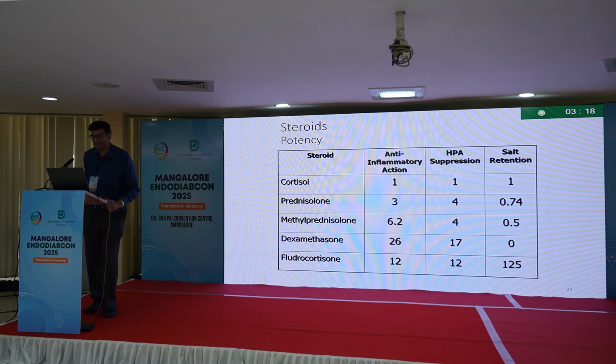Which steroid to give? Hydrocortisone is the treatment of choice. Prednisolone is cheaper. Okay, so we have to give only 5 to 7.5 milligram of prednisolone. Dexamethasone can also be given, but the problem with prednisolone and dexamethasone is we cannot check for the HPA axis because HPA gets suppressed because of these medicines only. So we cannot stop and see whether the axis has actually recovered or not.